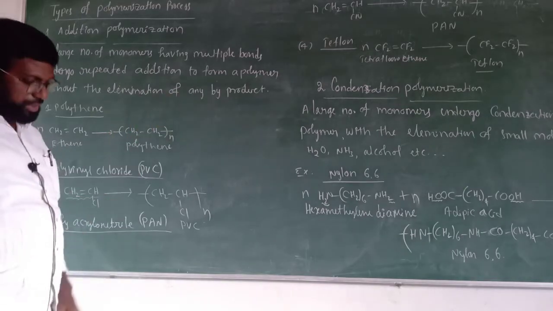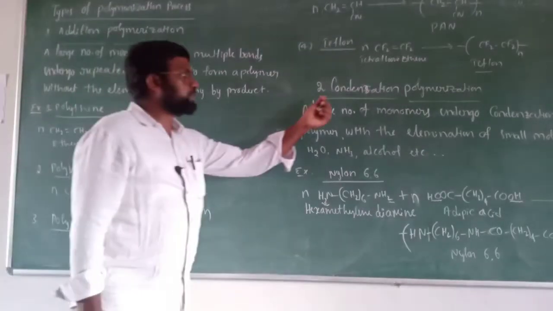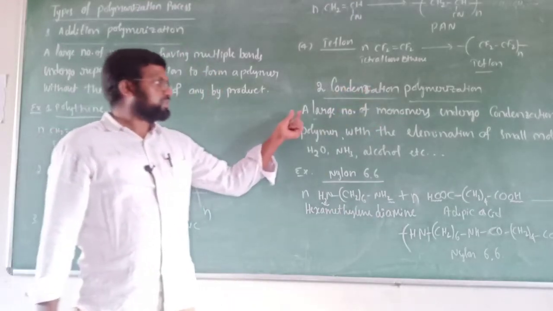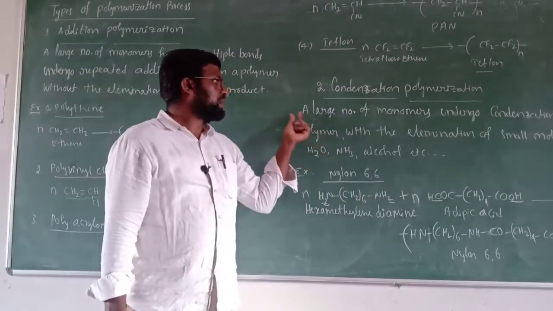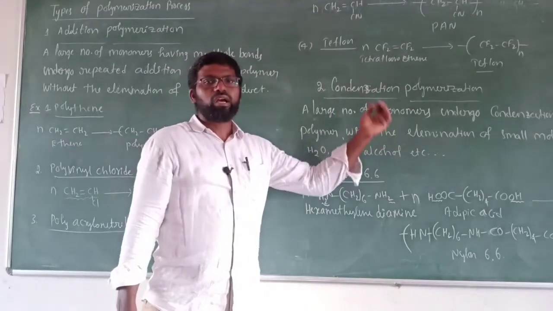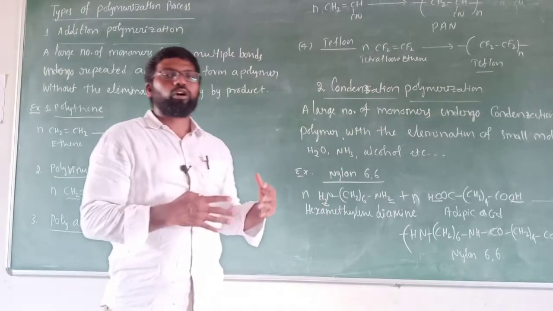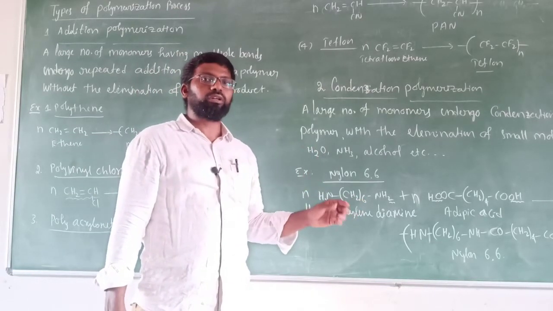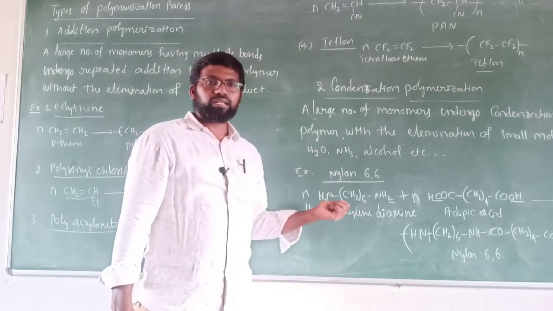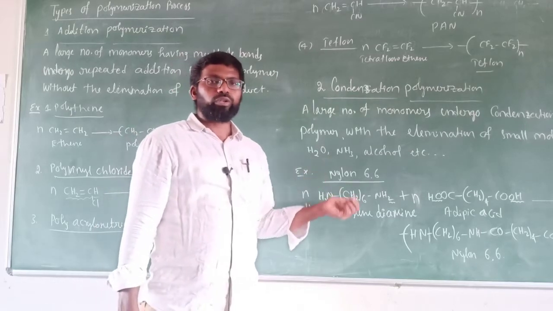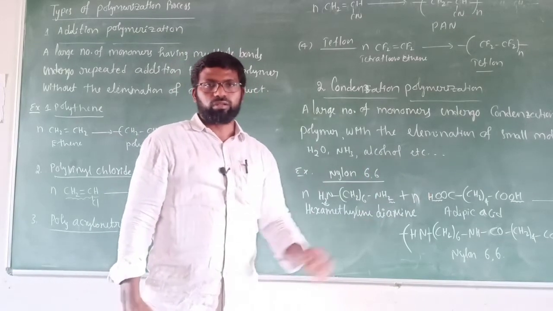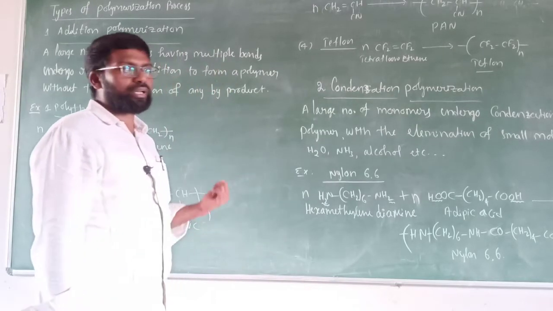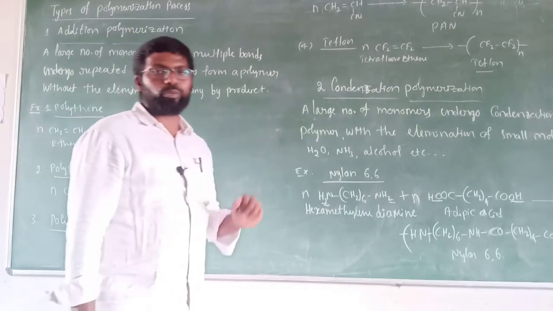Next, coming to the second type, that is condensation polymerization. Let us discuss the definition first. A large number of monomers undergo condensation to form a polymer with the elimination of small molecules like water, ammonia, alcohol, etc. Then what is the difference between addition polymerization and condensation polymerization?